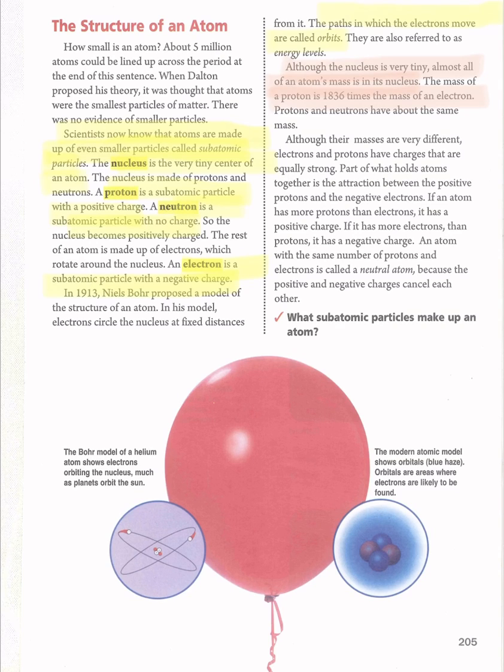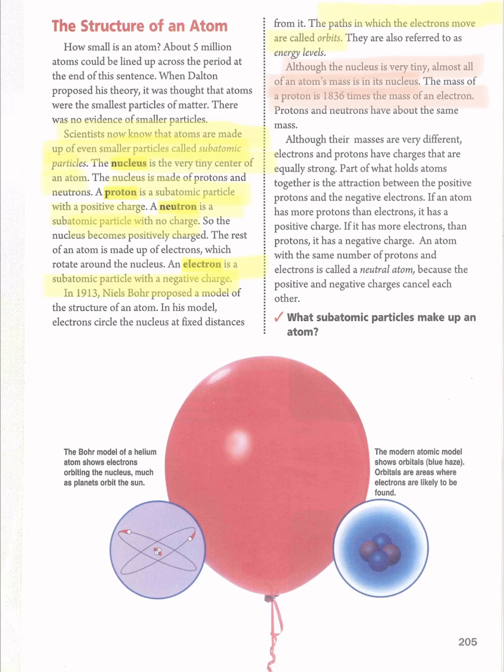And students, you have to know that protons and electrons have charge. Both of them have a charge. But the electron charge is negative, and the proton charge is positive. This negative and positive attract each other.